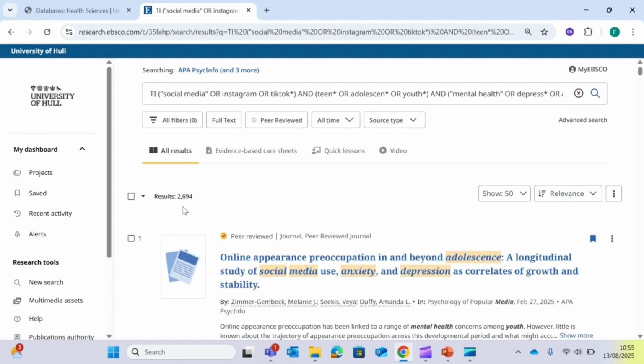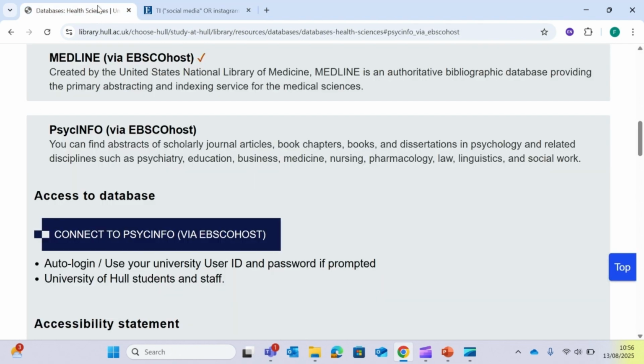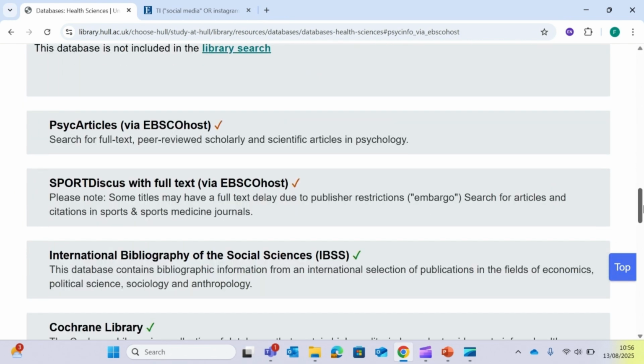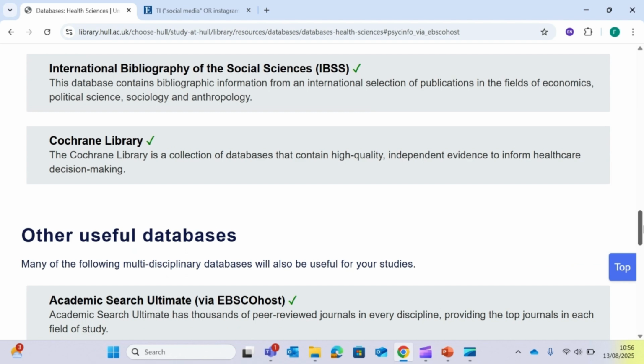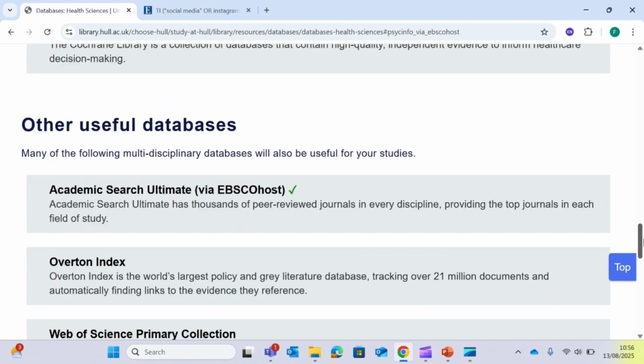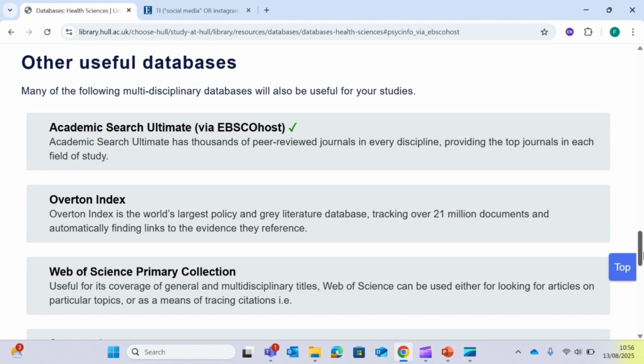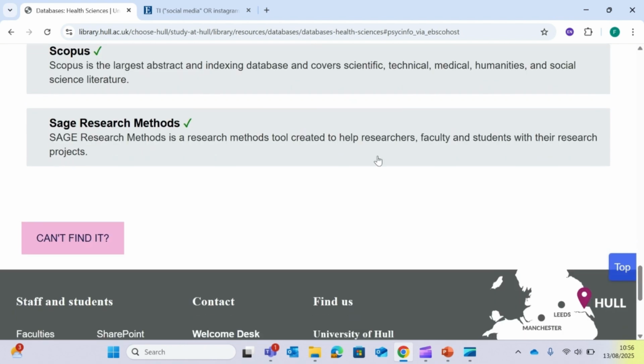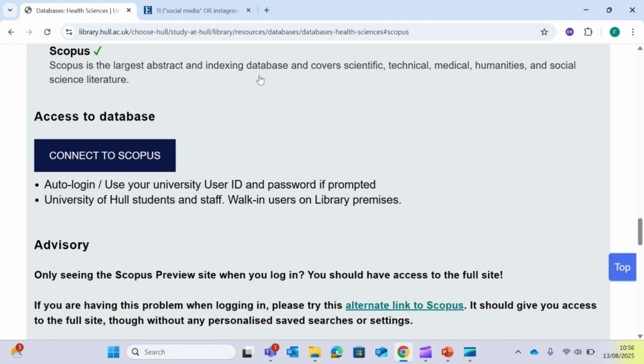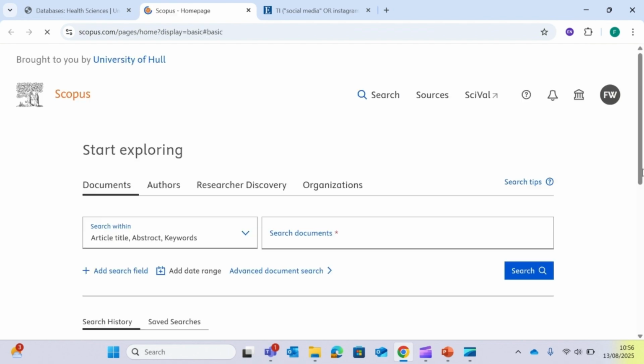I've been demonstrating on one particular platform called EBSCO. Let's have a look at a different one to show you how you can translate this search strategy into another platform. If I jump back to our list of databases, in addition to subject-specific ones, the university subscribes to a wide range of interdisciplinary or multidisciplinary databases. Let's have a look at Scopus. This claims to be the largest indexing and abstracting database.